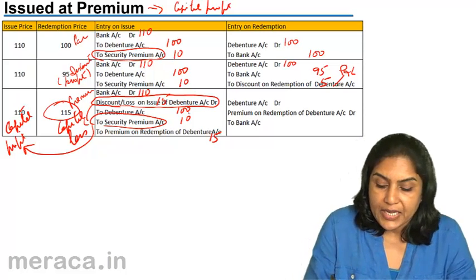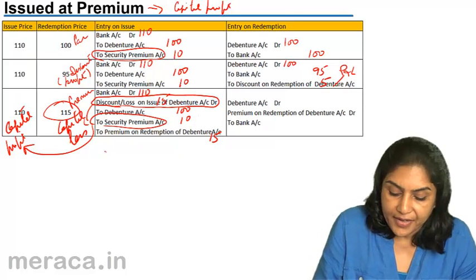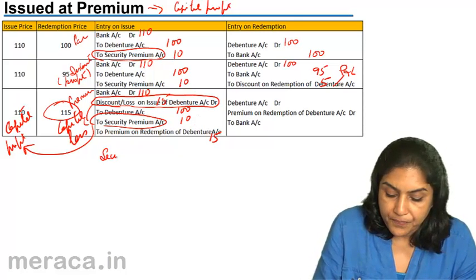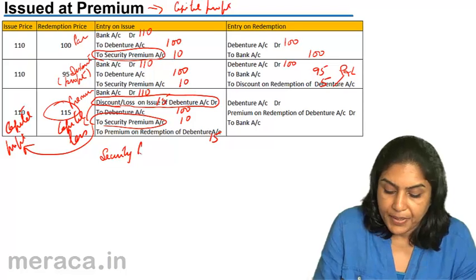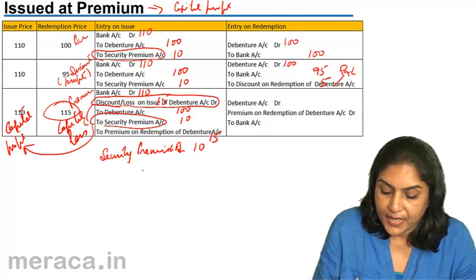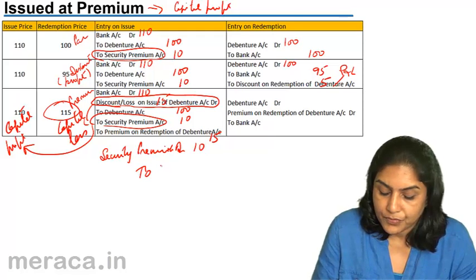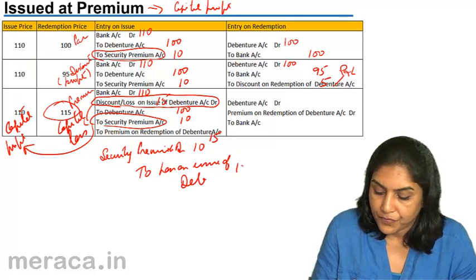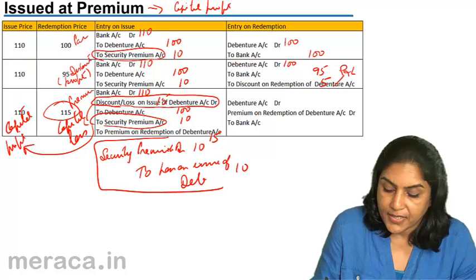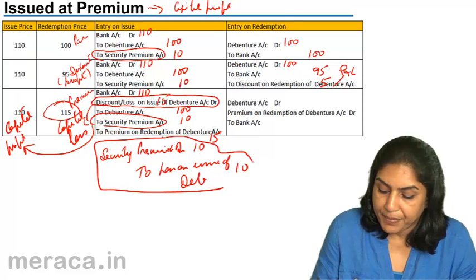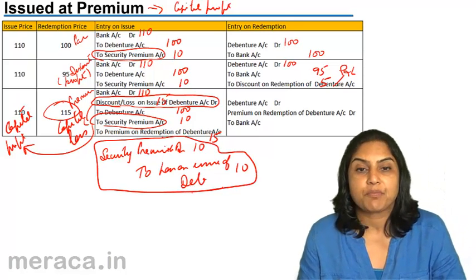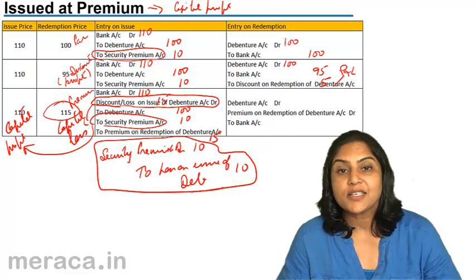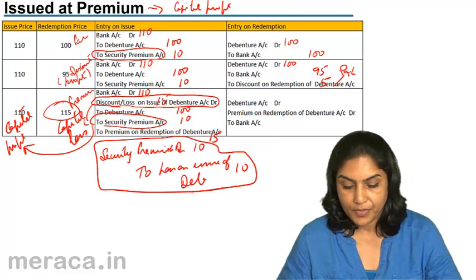Usually, therefore, in such a case, another entry is passed, debiting securities premium account 10 to loss on issue of debentures. That is, setting off the capital loss against the capital profit which arises in the same transaction.